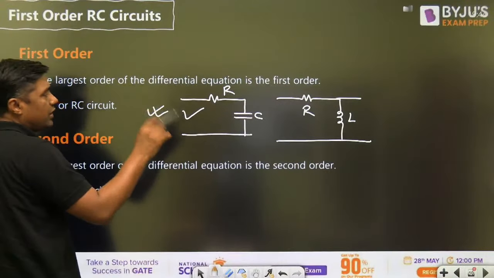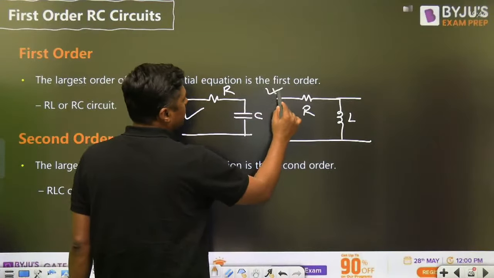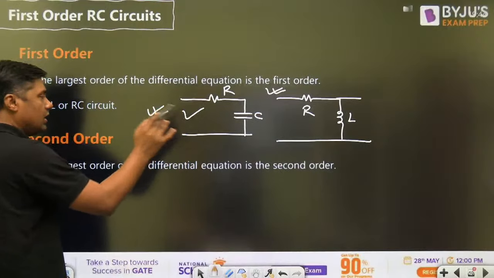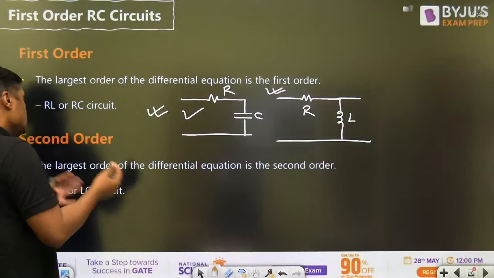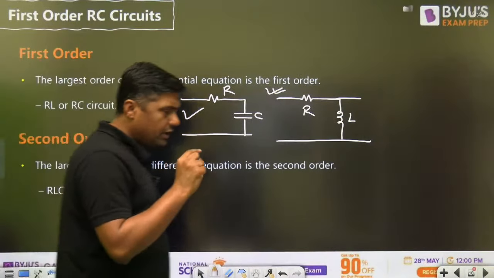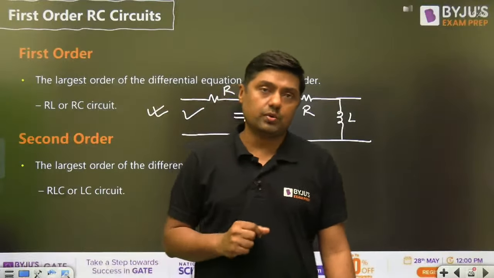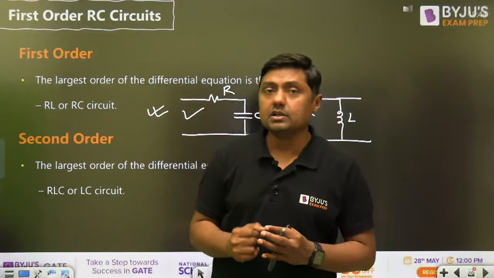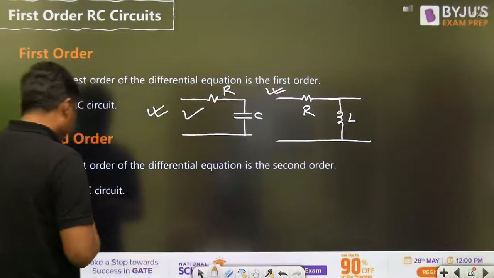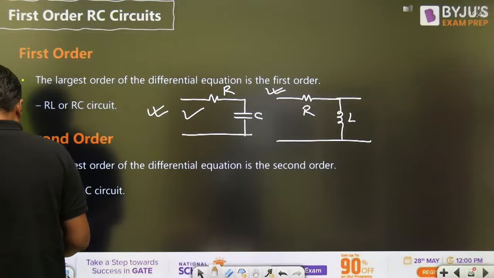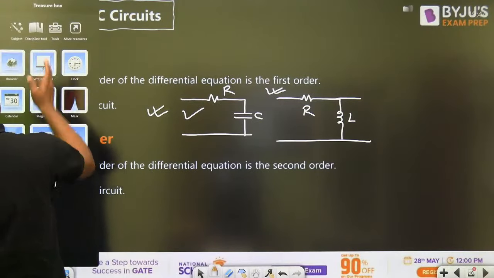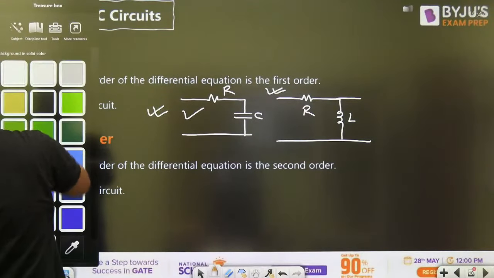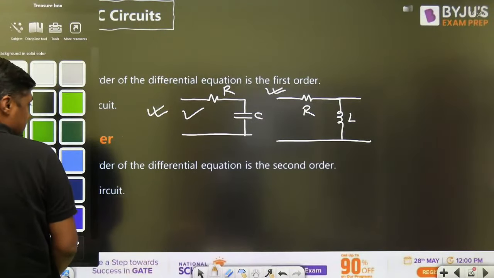For electrical students, normally questions on what? RL circuit. But both are important. RC or RL, first order circuit. What is the second order? When we are getting a second order differential equation, or effectively there are two reactive elements in the circuit. Two reactive elements means, I am going to give you an example of a second order circuit, then we will solve. Any idea about the second order circuit, guys?